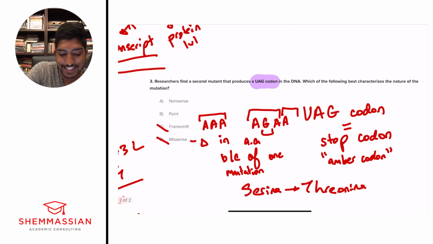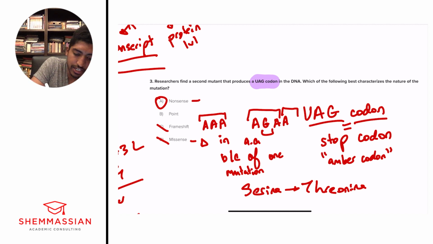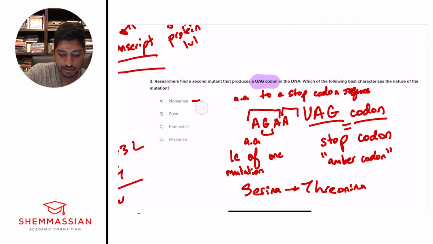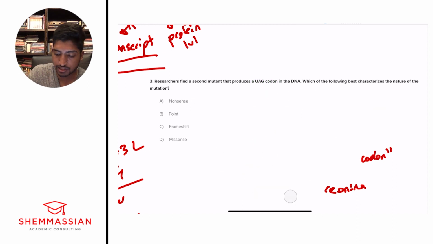A point mutation is a type of mutation, a type of changing one letter. But in this case, our nonsense mutation is our correct answer. Since we're implementing a stop codon too early, this UAG codon, that means we're dealing with a nonsense mutation. So we're changing our amino acid to a stop codon sequence. And it doesn't tell us whether the second mutant is a point mutation or not. It could be, it could not be, so we can eliminate B since it's not given to us. And since we know it's a stop codon too early, we're dealing with a nonsense mutation. All right, onward to question number 4, our final question of today.